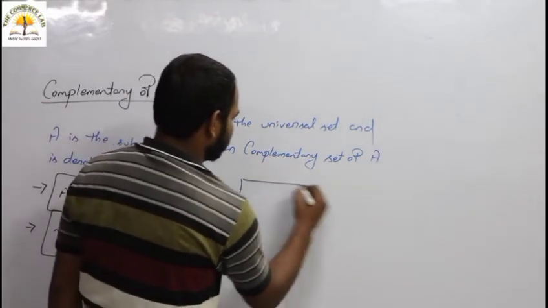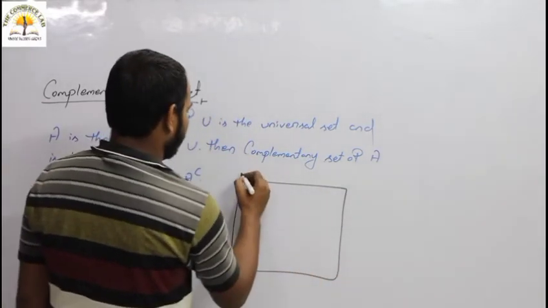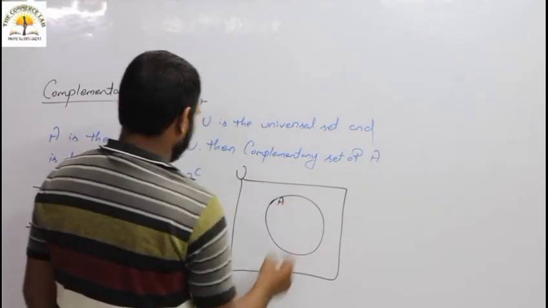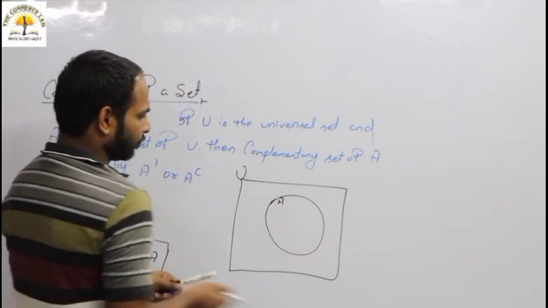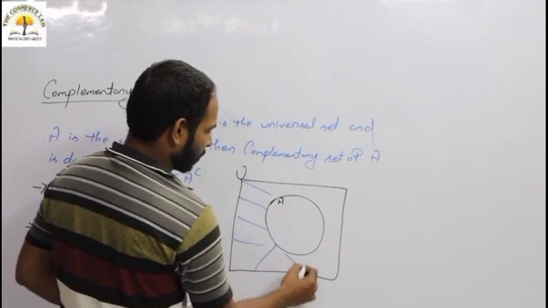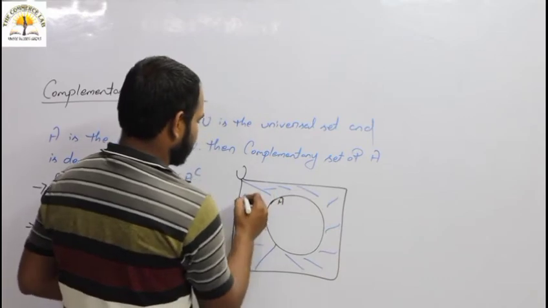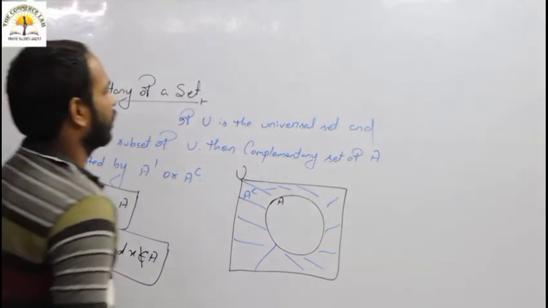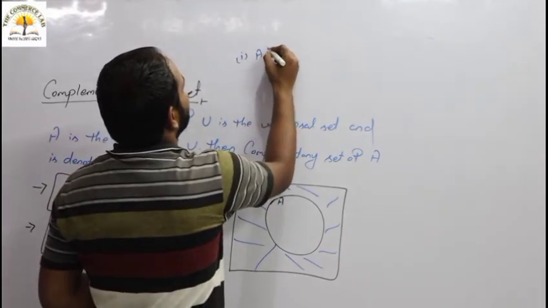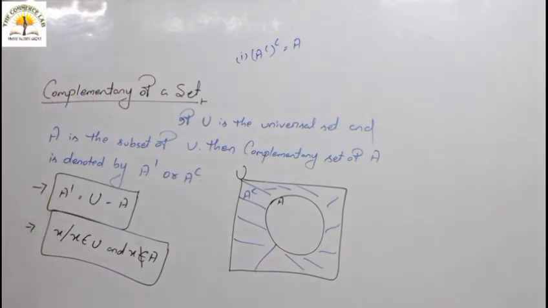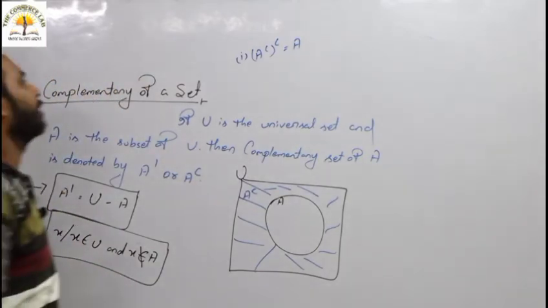Let's compare the Venn diagram. If U is the universal set and set A is a subset, then the shaded part is your A complementary. Then write down some notes. The complementary set of a complementary set of A is also A.